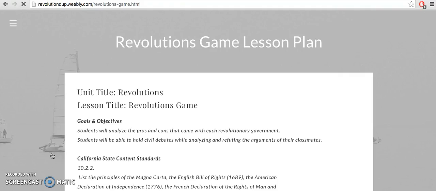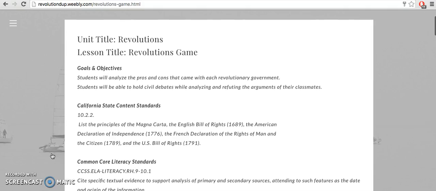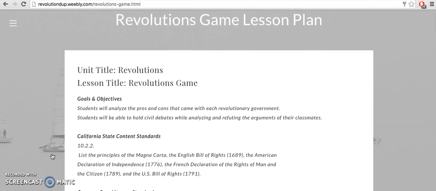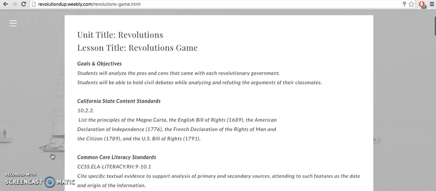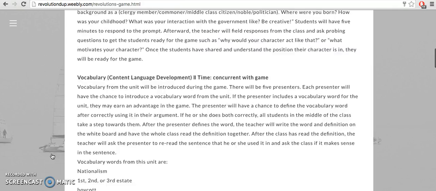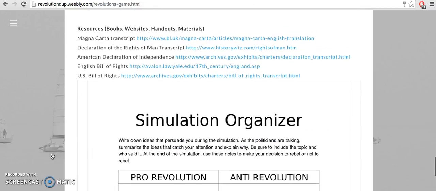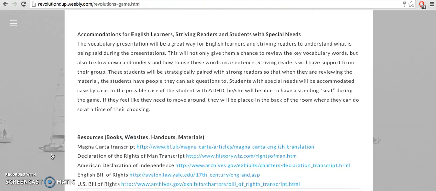All right, we've got the Revolution's game. This game is a game slash simulation. It's tough to label this really. What it comes down to is a debate. It's a debate about a fictional country, and the debate is whether they should have a revolution or not. And obviously, if you're going to have a revolution, you're probably not going to have a debate about it.